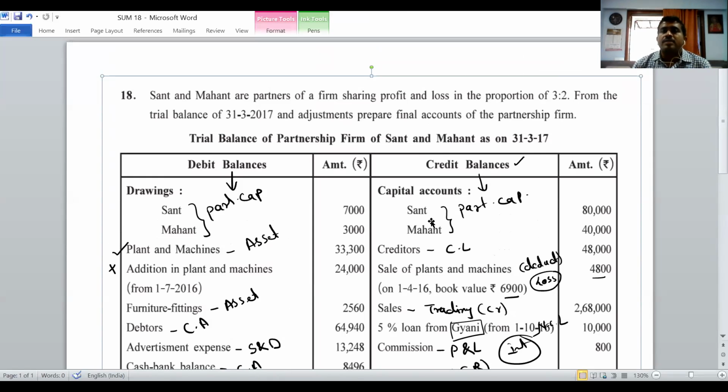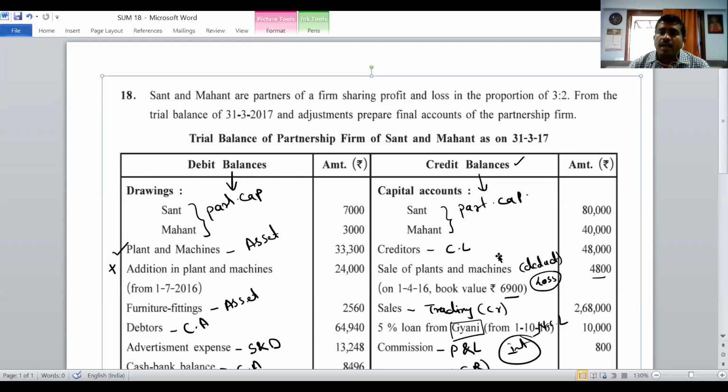By balance brought forward. In the Sant column it comes to 80,000, while in the Mahant column it comes to 40,000.